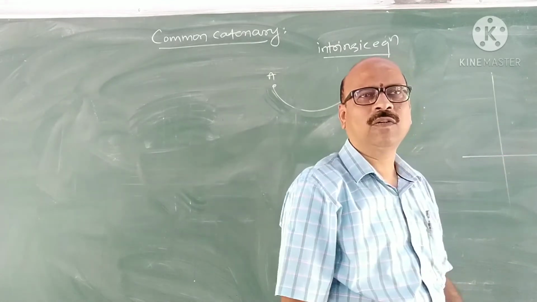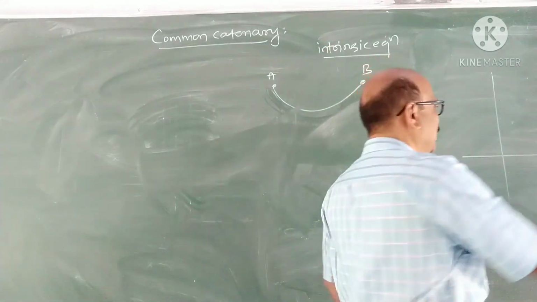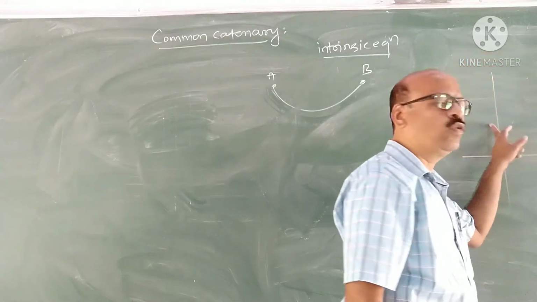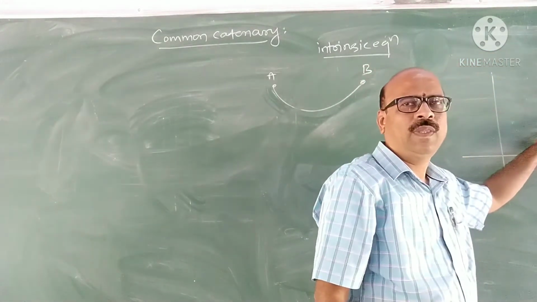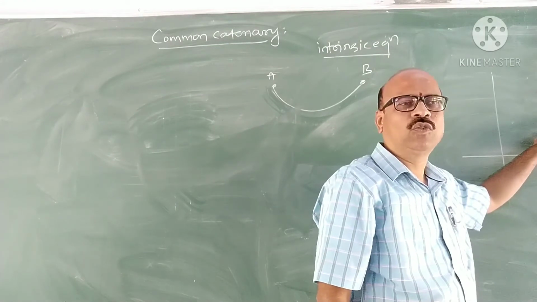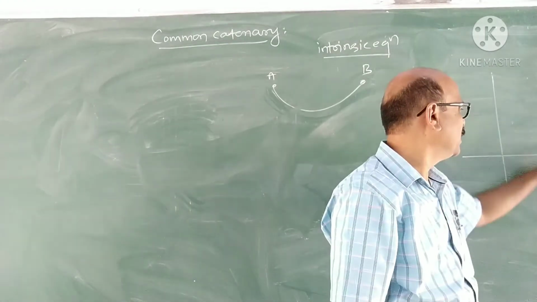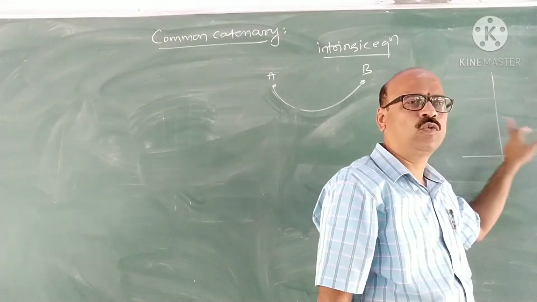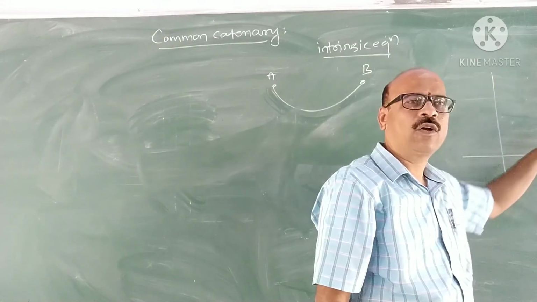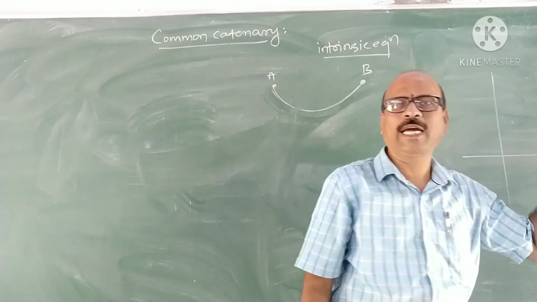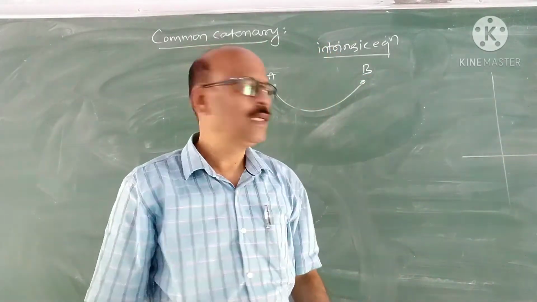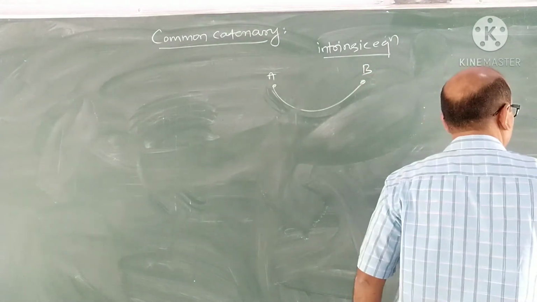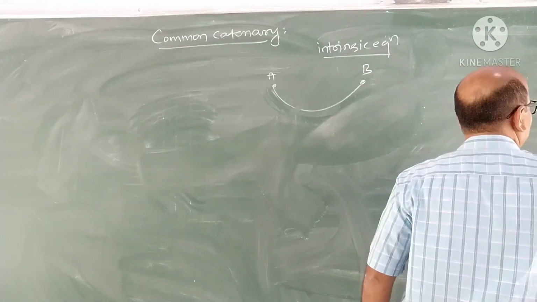What do you mean by Cartesian coordinates? To represent a point, we consider 2 mutually perpendicular lines. We measure the distance of the point from these 2 perpendicular lines, and these are called coordinates, and that is called the Cartesian coordinate system. Second one is polar coordinates.